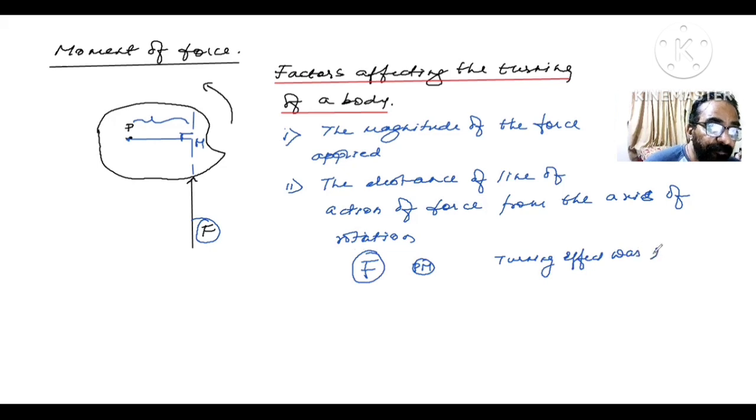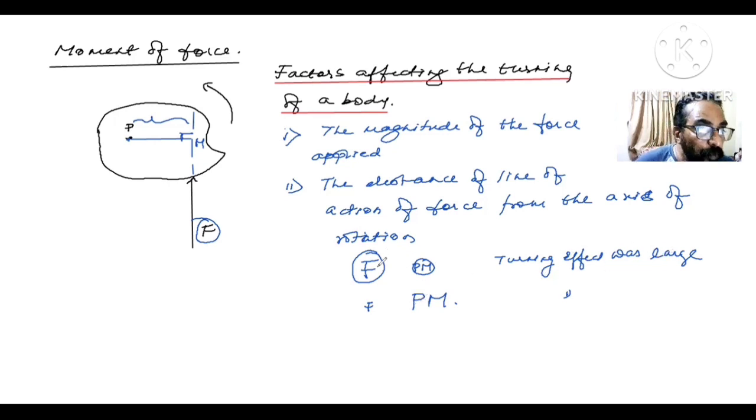But if F is small and this distance was more, still the turning effect was large. So the turning effect depends upon both. If force is more and distance is less, the turning effect was more. If force is less and distance is more, the turning effect was more.